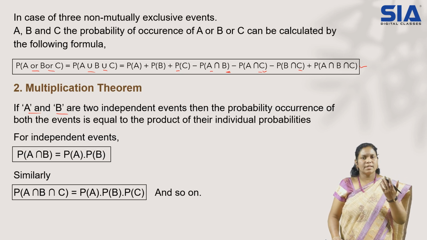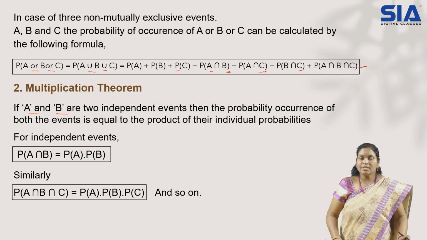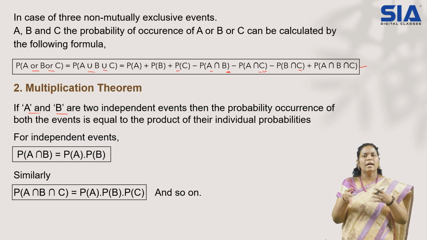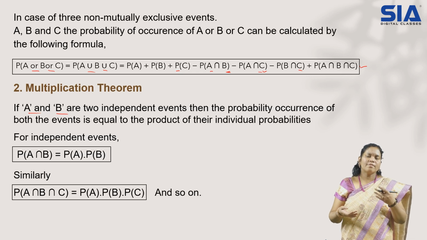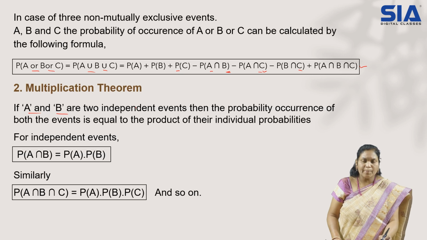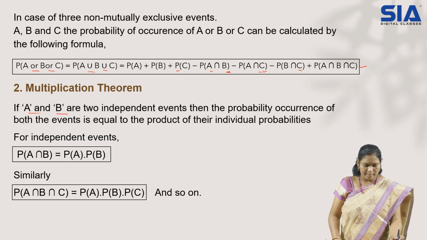Such events we call independent, not related to each other. No one will influence the other. Whatever the approaches are, simply we get that as an answer. Those are independent events. If such events are there, then we go for the multiplication theorem.